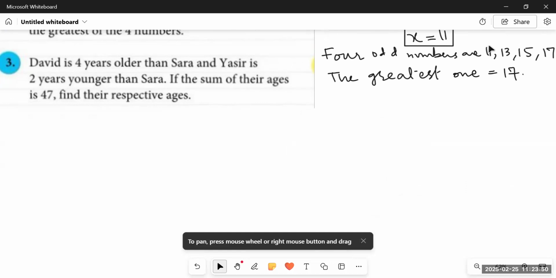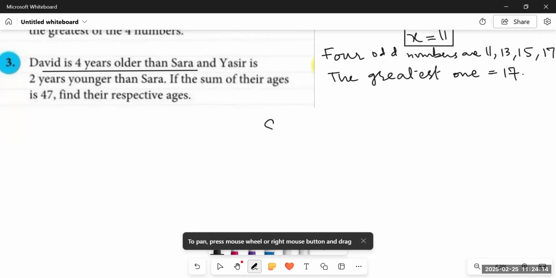There comes question number 3, which says David is 4 years older than Sarah and Yasser is 2 years younger than Sarah. In this equation, when there come these types of statements where the ages are given, then you have to figure out whose name is repeated the most times. They are giving us the age of David in terms of Sarah, that David is 4 years older than Sarah and Yasser is 2 years younger than Sarah.